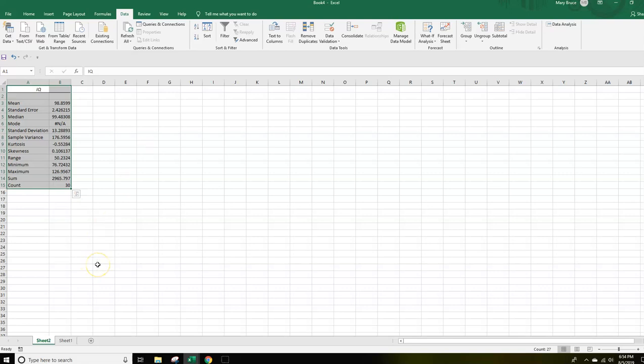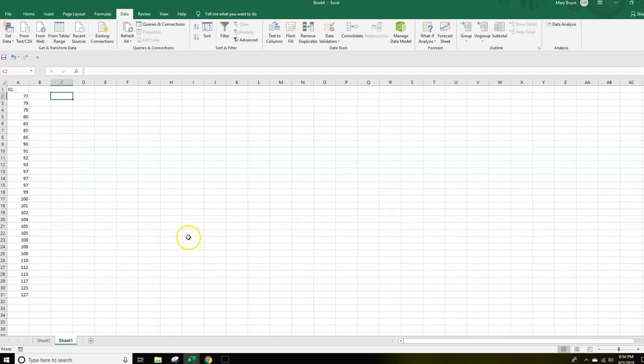All right, it's just that when I got y'all to paste special, I didn't want y'all to have to paste numbers that went to a gazillion decimal places because that would be intimidating, messy. It always causes a little more anxiety when you're looking at really messy numbers than when you're looking at easy numbers. So that's why, is that these numbers, if I go back to sheet 1 and look at my IQs, they really are numbers that go to more decimal places.